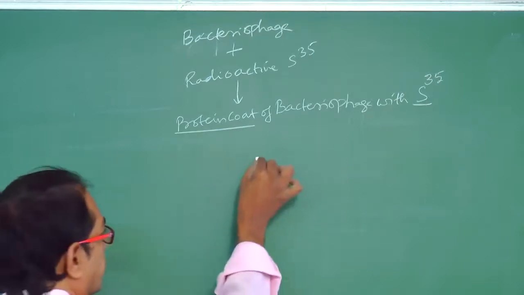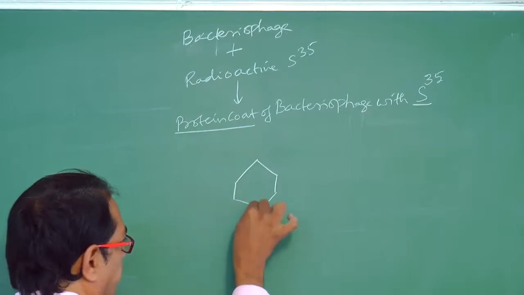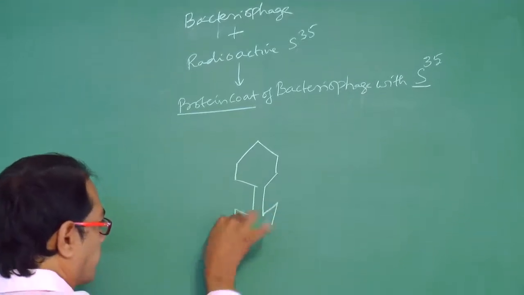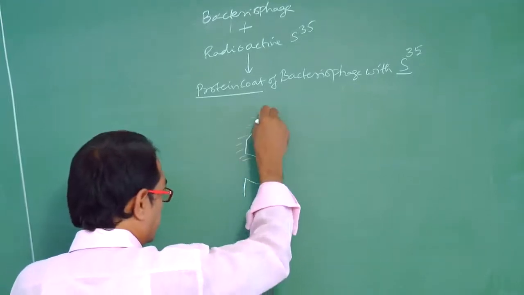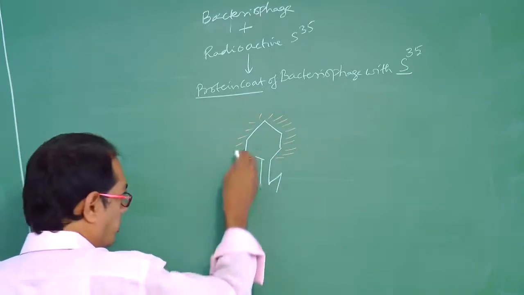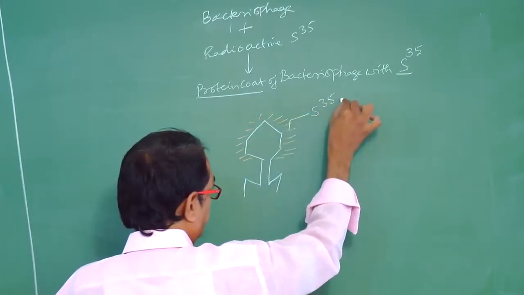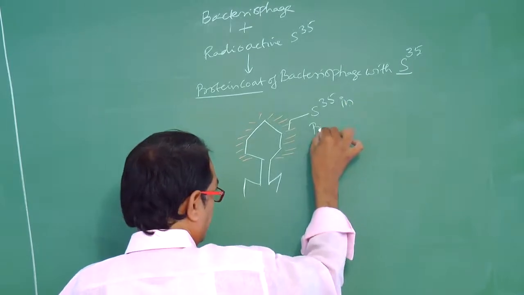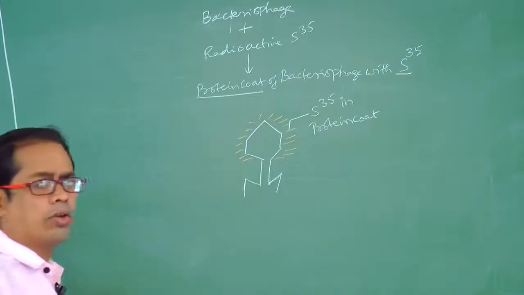This is the diagram of the bacteriophage, and this is the sulfur. That means S35 is in the protein coat.